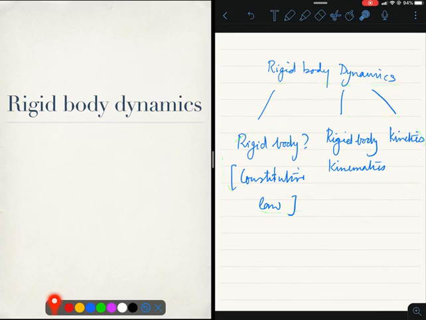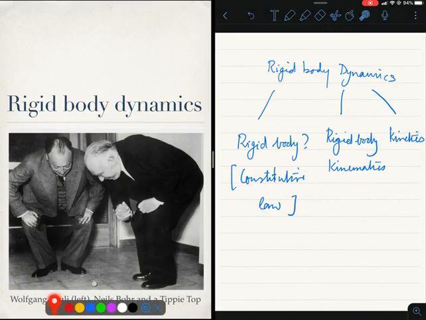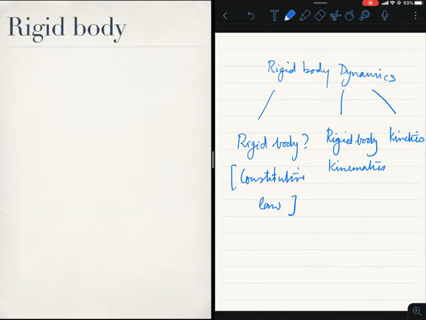So, rigid body dynamics is a fascinating field, and here is a picture of two Nobel laureates, Wolfgang Pauli, this one, Niels Bohr, this one, and a tippy top right here. Okay. So, let's begin by defining what a rigid body is.